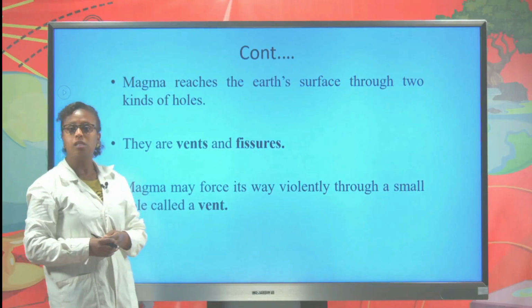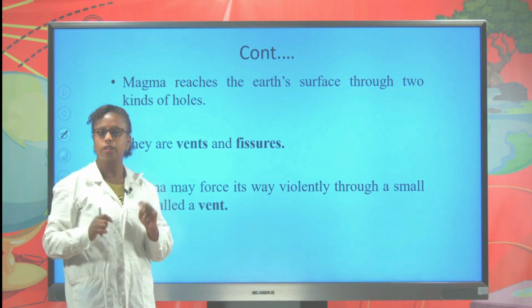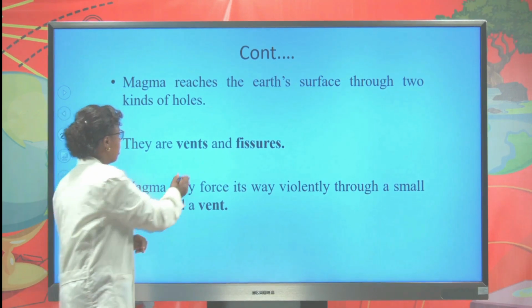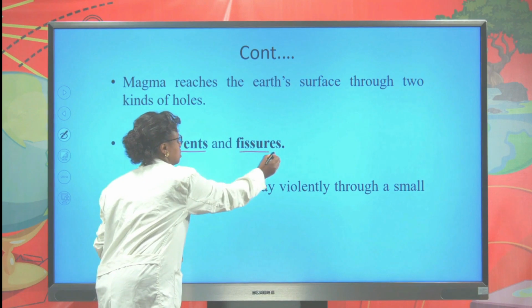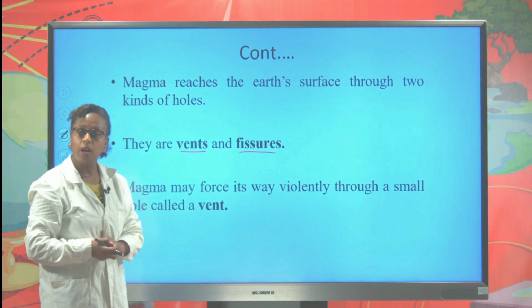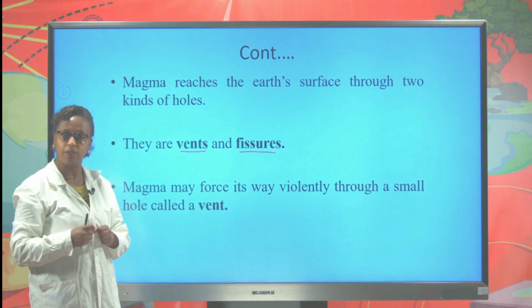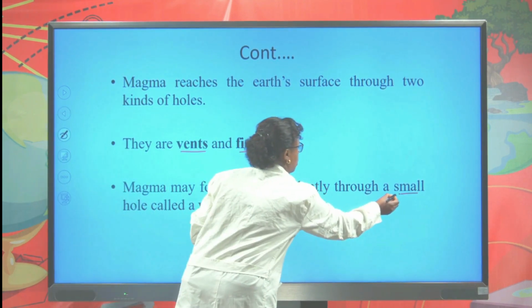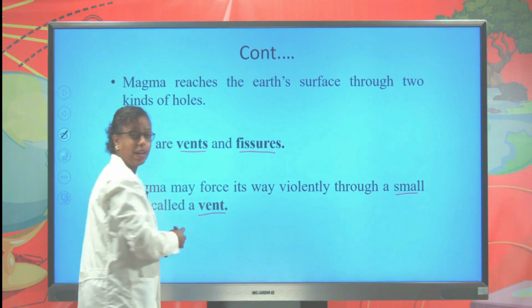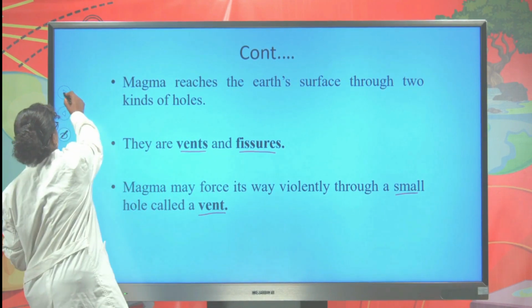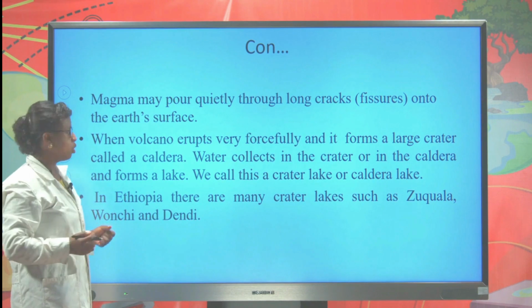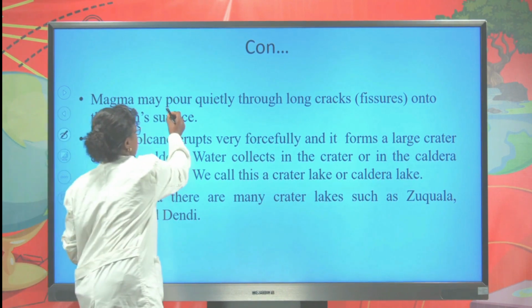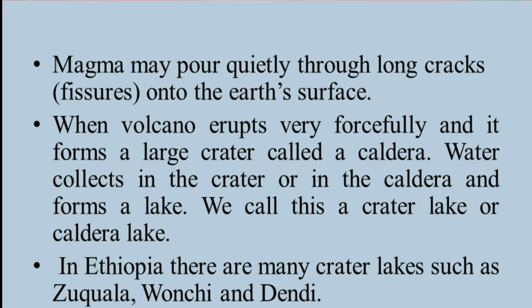Magma reaches out of the surface through two different holes. They are vents and fissures. When the magma forcefully comes out to the surface through a small hole, we call this hole a vent. Whereas when the magma comes out or pours quietly through a large crack, we call this crack or hole a fissure.